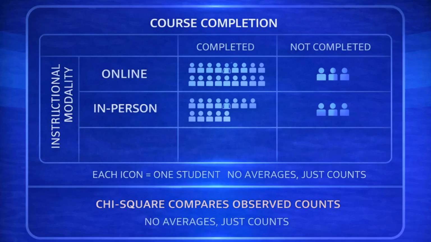An observed count is the number of actual people or cases that fall into a specific category combination in your contingency table. If your two variables are instructional modality, online or in person, and course completion status, completed or not completed, then the observed count in the online plus completed cell is literally how many students in your dataset were both online and completed. You are not averaging anything and you are not using scores. You are counting how many real observations land in each box.